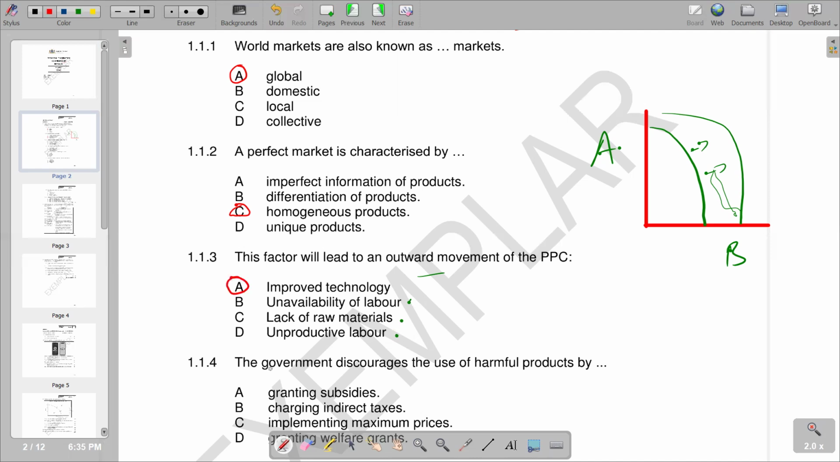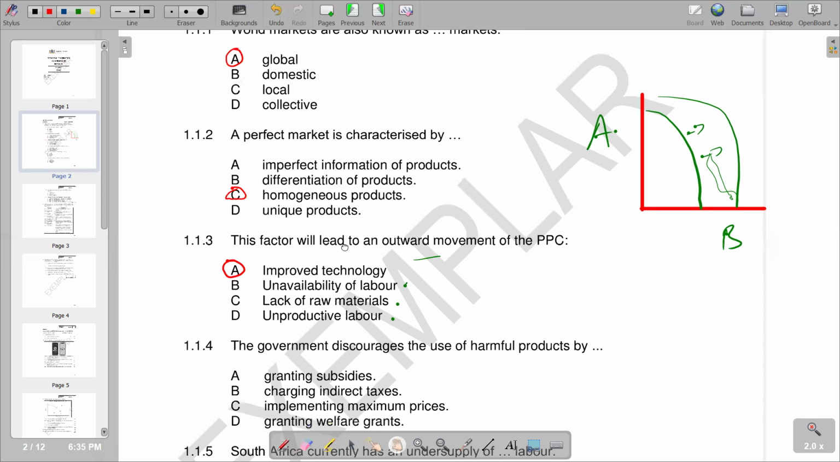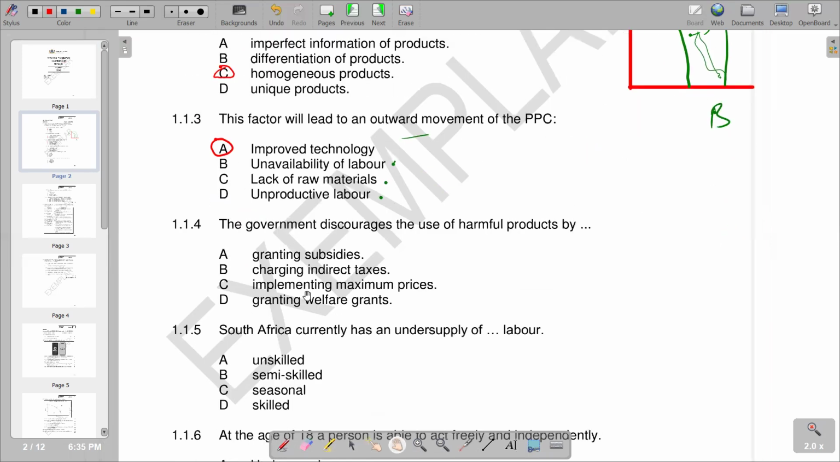Then I will go to 1.1.4, which reads: the government discourages the use of harmful products by A, granting subsidies, B, charging indirect tax, which is correct. Remember, when they charge indirect tax, the prices of those harmful products go up, and it becomes expensive to buy those products. Obviously, they are discouraging use in such a way. Implementing maximum price is not correct. Granting welfare grants is not correct. So B is the correct response.